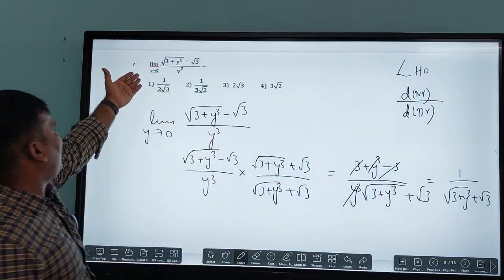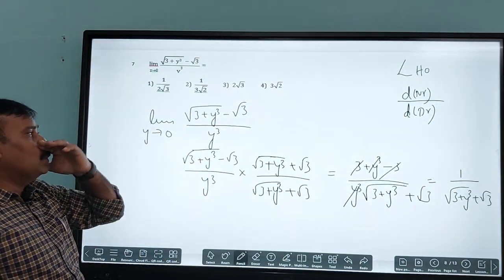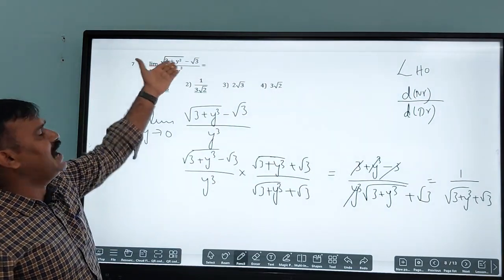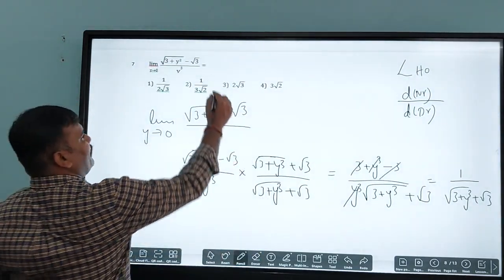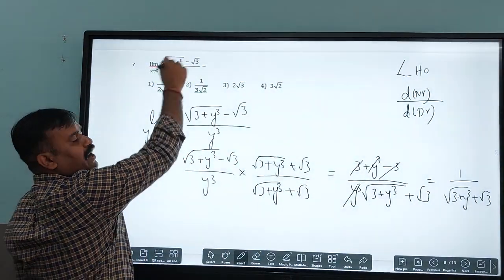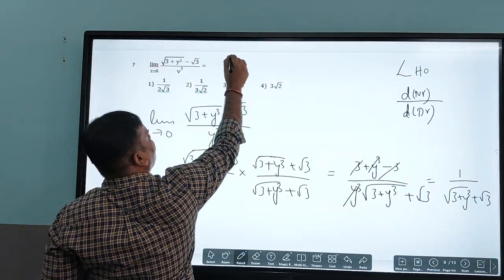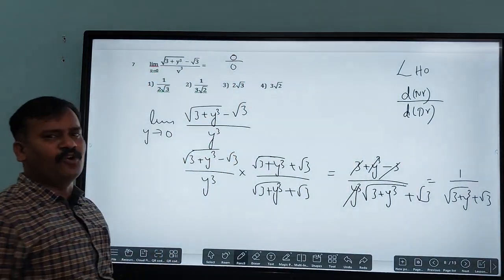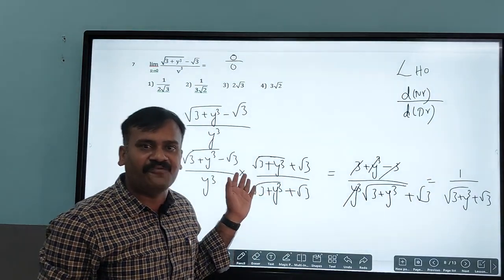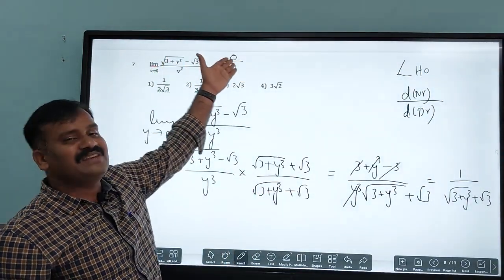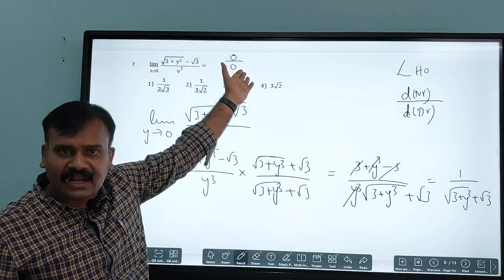Now what is the limit value we have here? Y tends to 0. You may ask the question, sir, can't we apply the limit value directly? If you apply the limit value y tends to 0, that is y equals 0, it will be in the form of 0 by 0. That is what we call an indeterminate form. So we cannot leave the given limit in the indeterminate form.